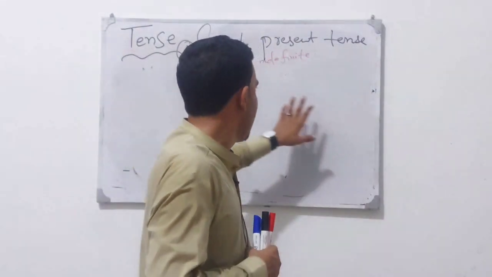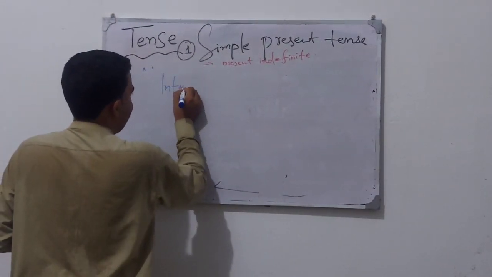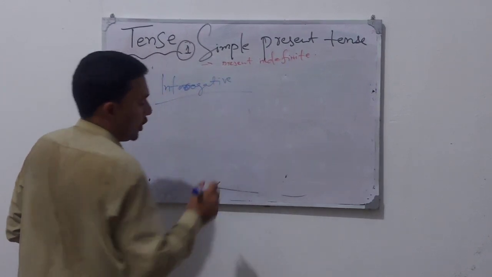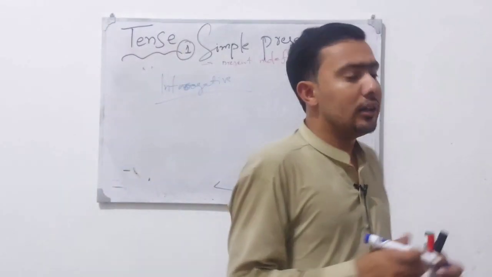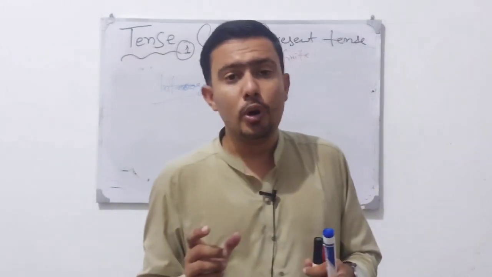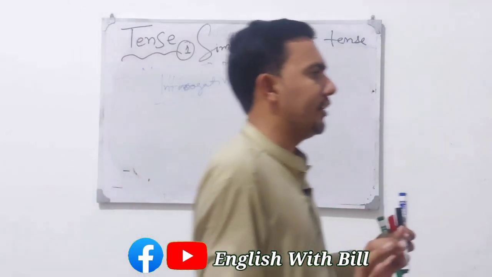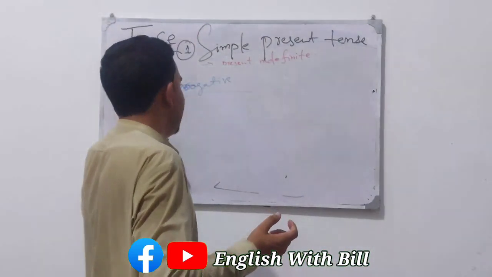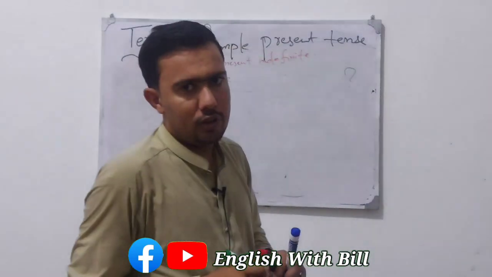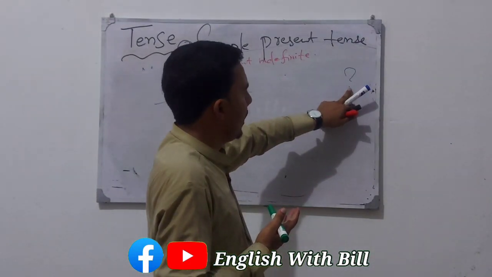Now if we are making the interrogative of every tense, and now we are making the interrogative of simple present tense, the helping verb will come to the start of the sentence. We only have to bring the helping verb to the start and at the end simply put the sign of interrogation. The helping verb will come to the start, the sentence will be the same, and we will put the sign of interrogation.